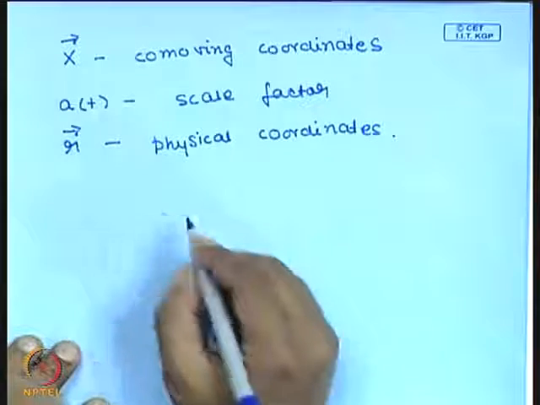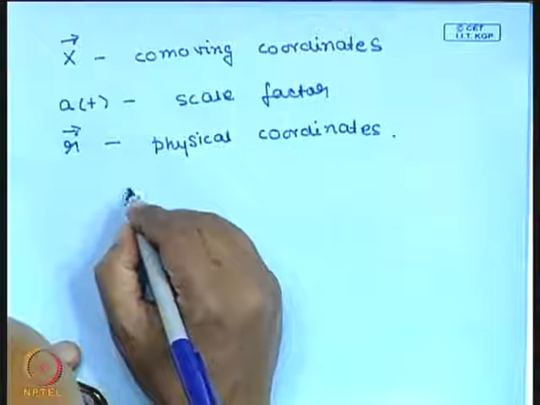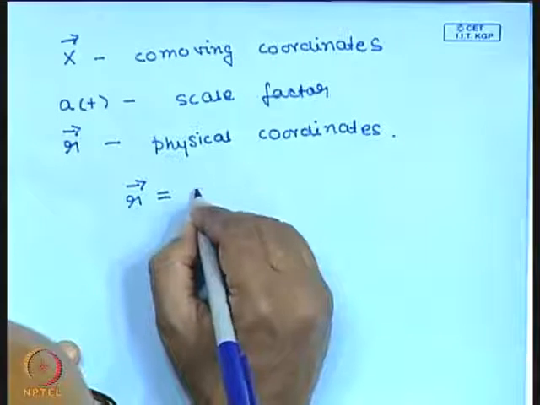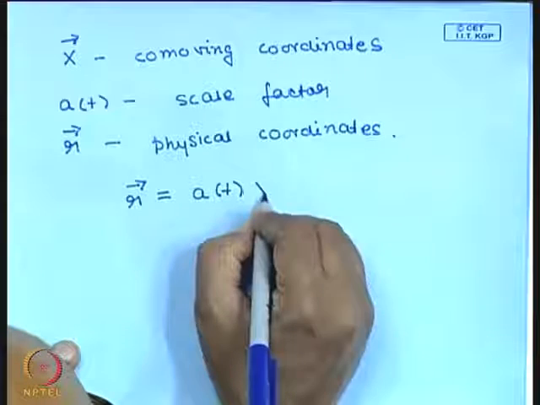And the relation, again let me just write it here, is r is equal to a of t into x.